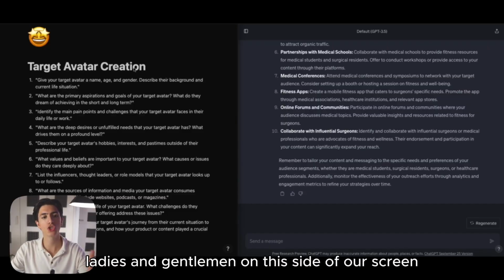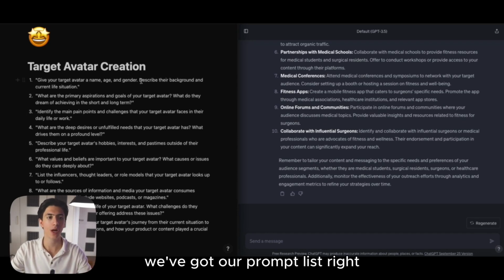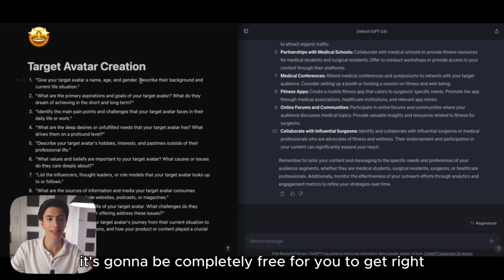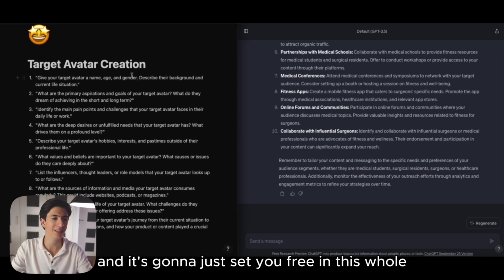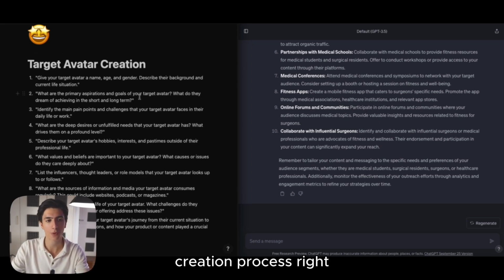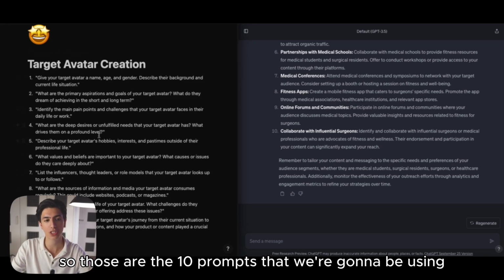So here we are, ladies and gentlemen, on this side of our screen. We've got our prompt list, which, by the way, is going to be completely free for you to get. I suggest you download this prompt list because it's going to be extremely important and it's going to set you free in this whole creation process. So those are the 10 prompts that we're going to be using.